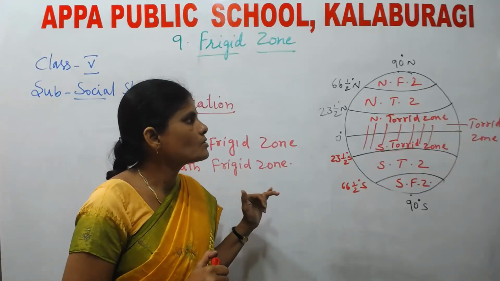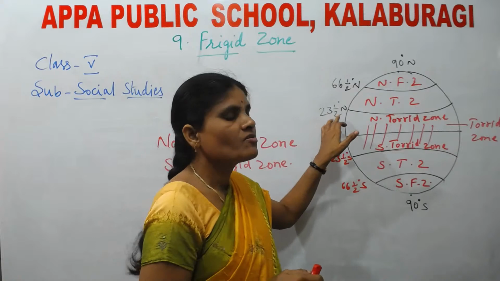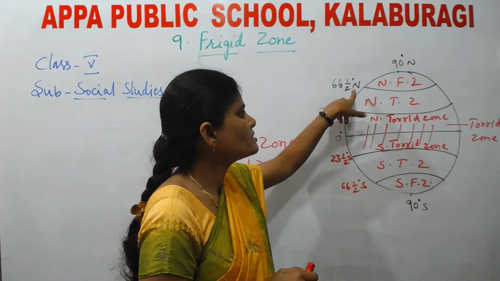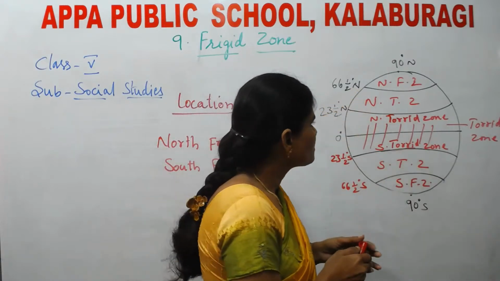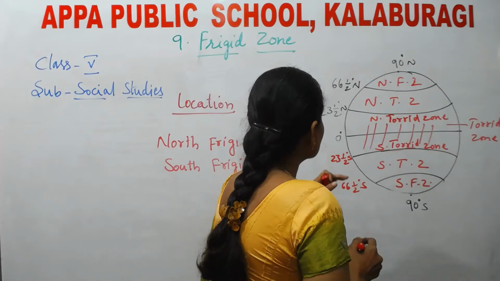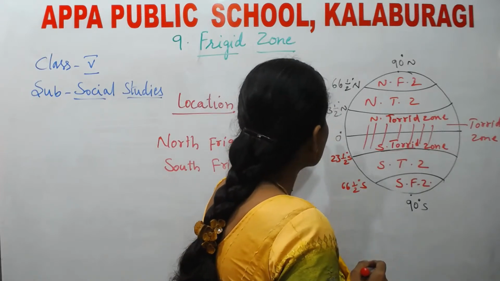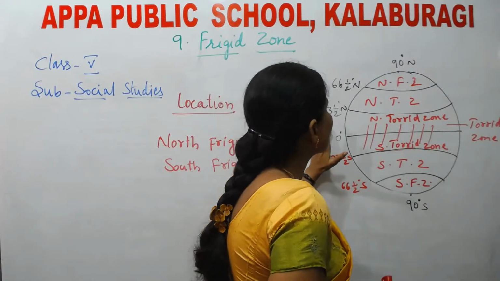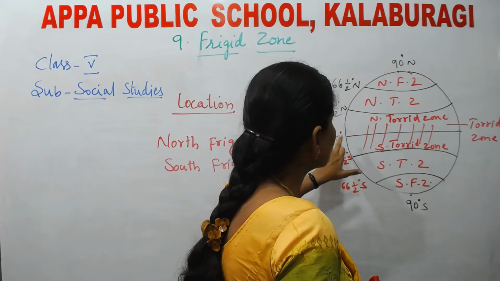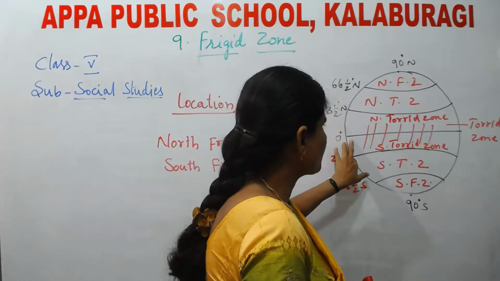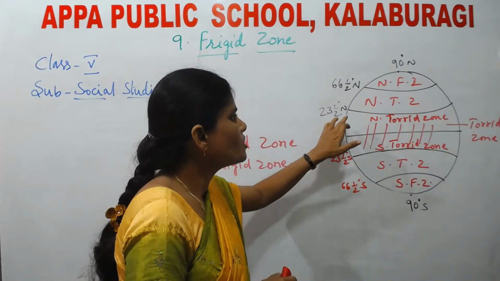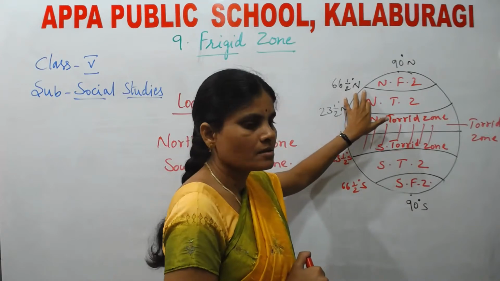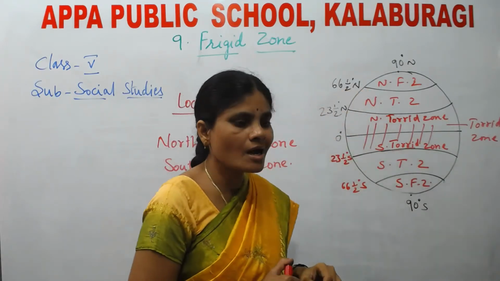North frigid zone is located between, see, what is this? This is the equator, this is Tropic of Cancer, this is Arctic Circle. Here, this is 0° latitude. 0° latitude is called the equator. Understood, children? Here, this is called Tropic of Cancer. This is called Arctic Circle. 66.5° north latitude is called Arctic Circle.